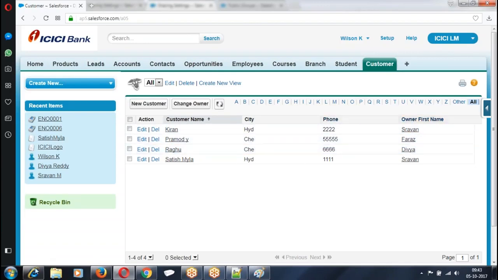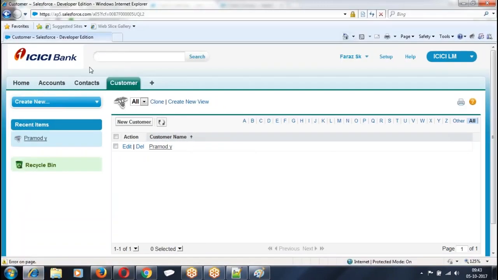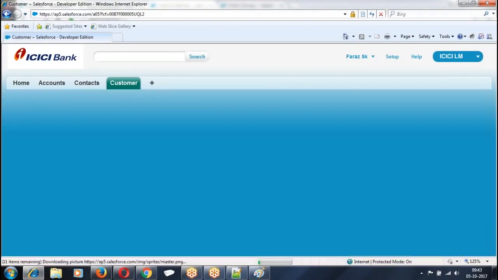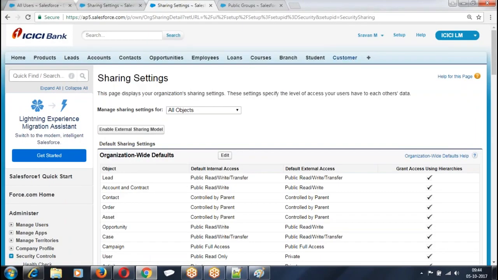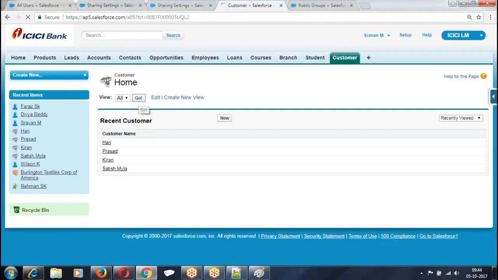So who is there in the public group? Faraz is also in the public group. If Faraz is also in the public group, what will happen? Refresh the page. Now Faraz is also able to see the records which he owned as well as records whose city is Hyderabad. Are you clear? This is criteria based sharing. But still there are so many other records that we are not able to see. What are the other records we have? In total, how many records do we have?